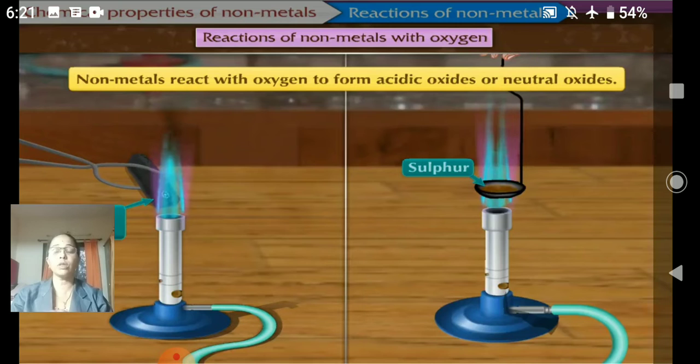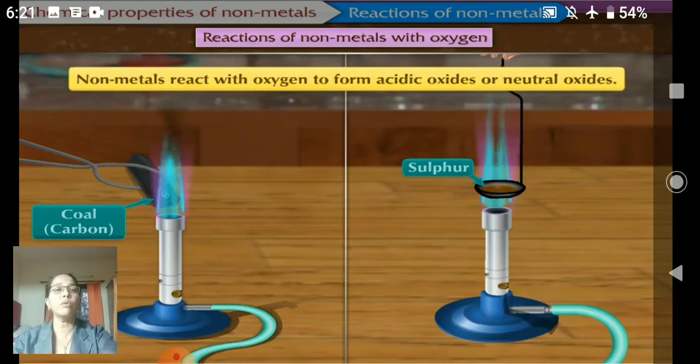Metals react with oxygen, they form basic oxides. Here non-metals react with oxygen, they form acidic oxides. You will find here sulfur and coal. When coal burns, it gives out carbon dioxide gas, as coal is carbon, and when sulfur burns, it gives out sulfur dioxide gas.